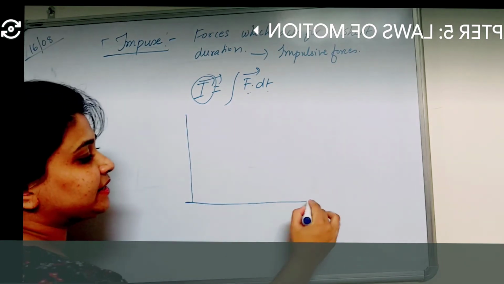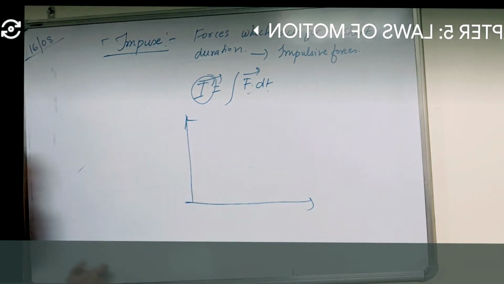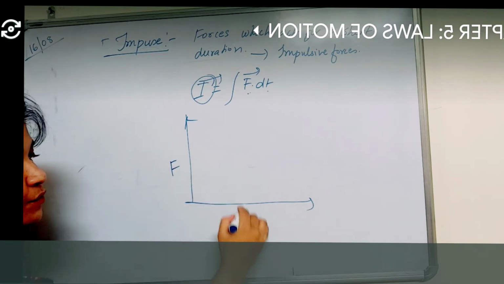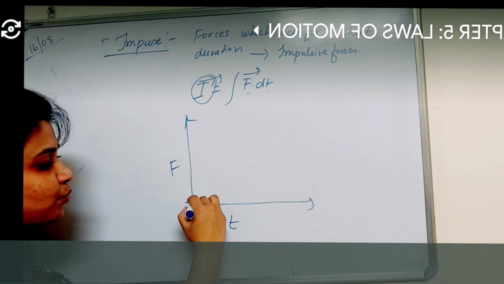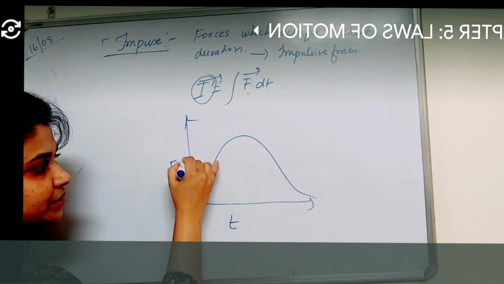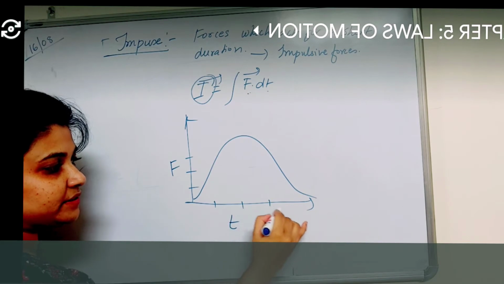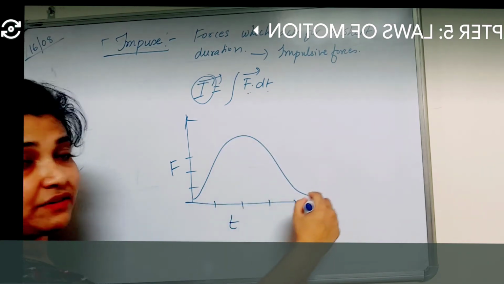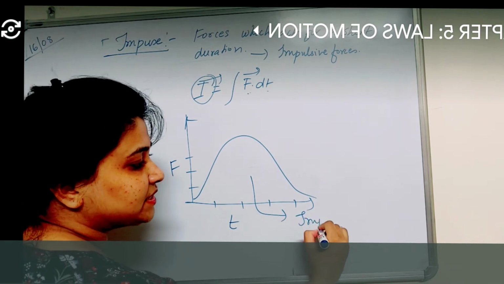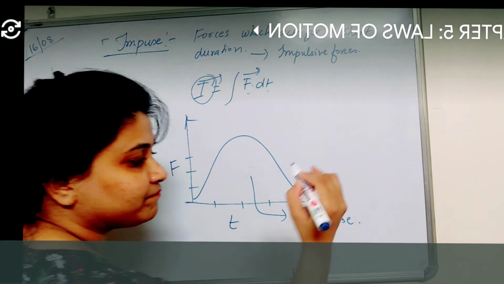If I'm taking time and force, how much force is applied in this time? Whatever area I get under the curve. Suppose 1 Newton, 2 Newton, 3 Newton is applied in 1 second, 2 second, 3 second, 4 second. Whatever curve I get, the area under the curve represents impulse.